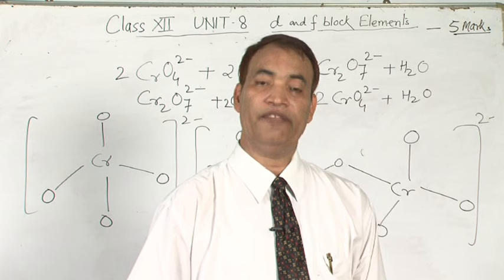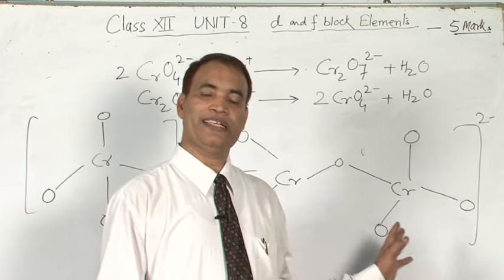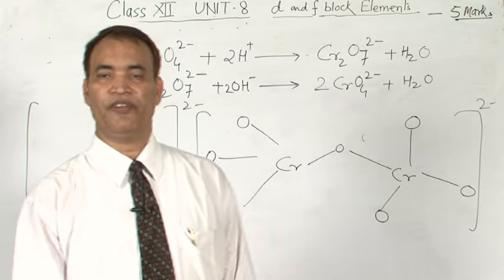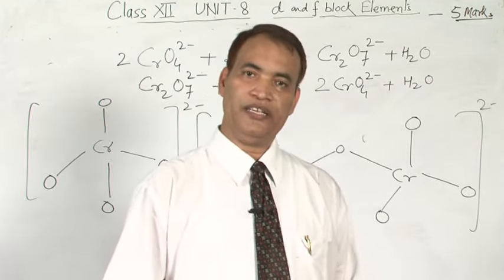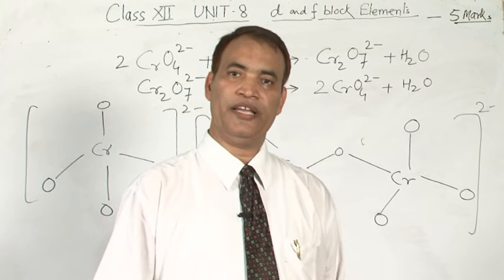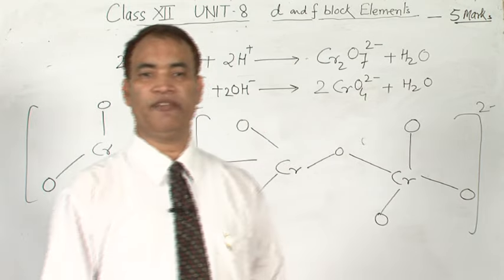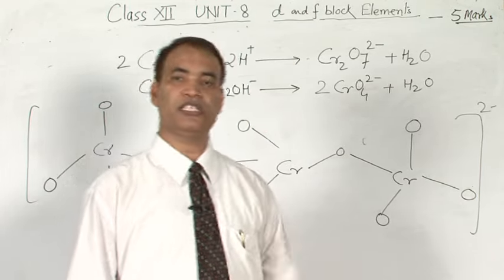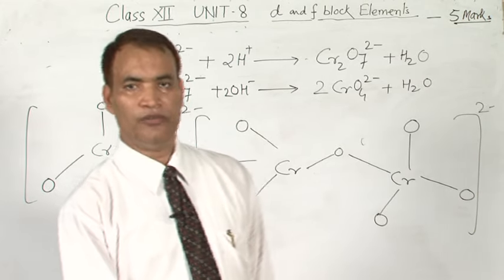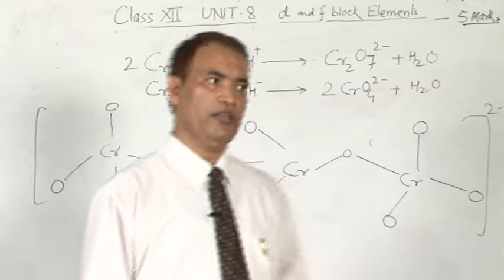Third, give reason why transition metals act as catalysts, why transition metals have higher enthalpy of atomization, why transition metals form alloys, why transition metals form complex ions. Some other type of questions can be asked, given a particular ion, whether it is colored or colorless. So I hope you will be able to answer at least 2 to 3 marks from this area.